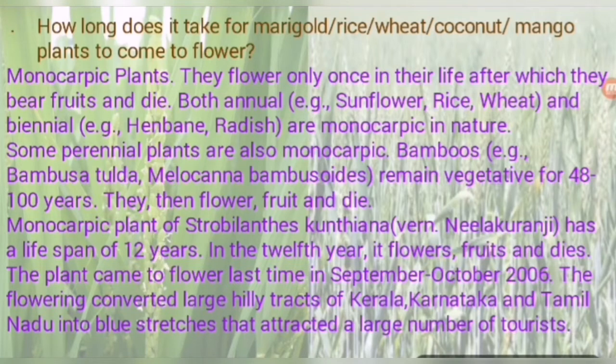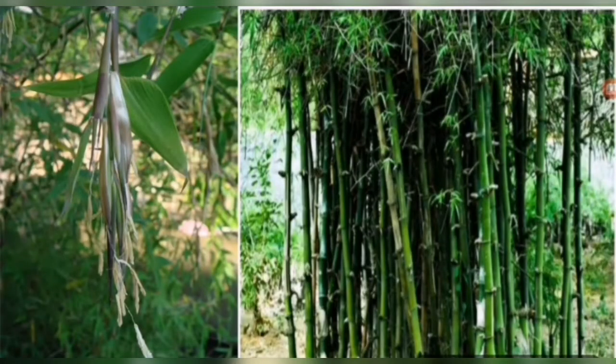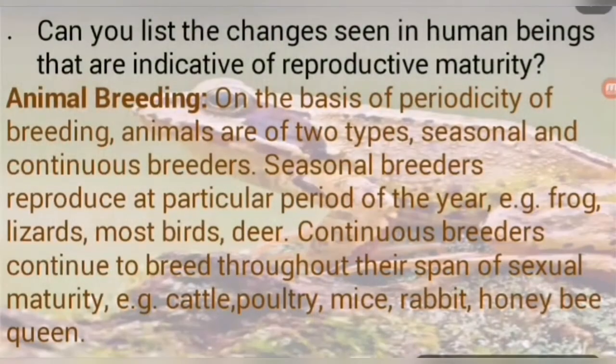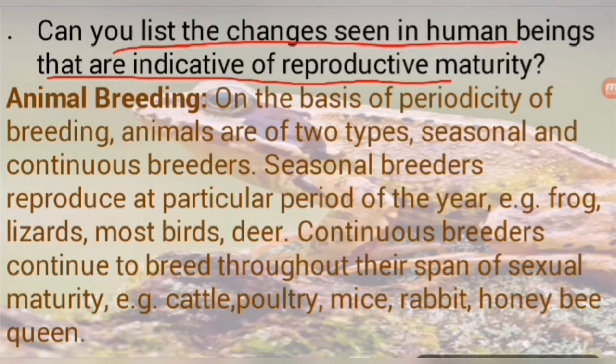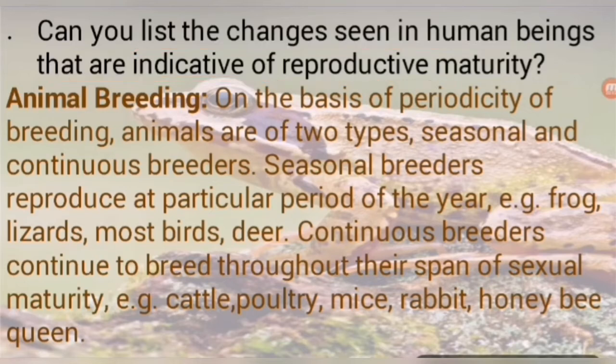So students, let's discuss another thing among animals. This is another question given in NCERT: can you list the changes seen in human beings that are indicative of reproductive maturity? When a plant matures to reproduce, the earlier period is known as the vegetative phase, and the stage at which the plant has sexual maturity is the flowering period or flowering stage.